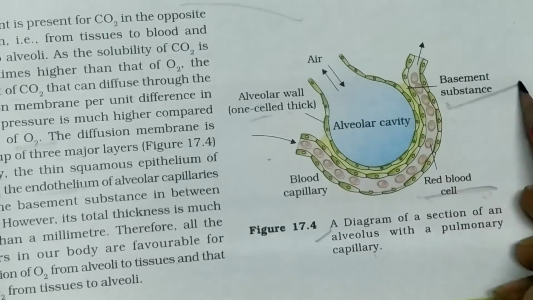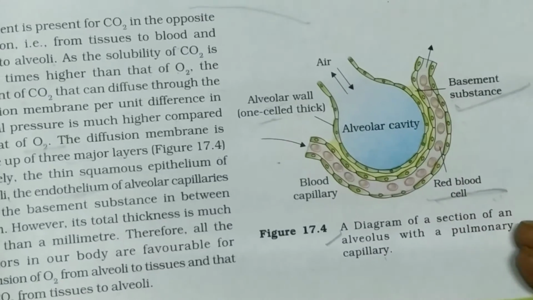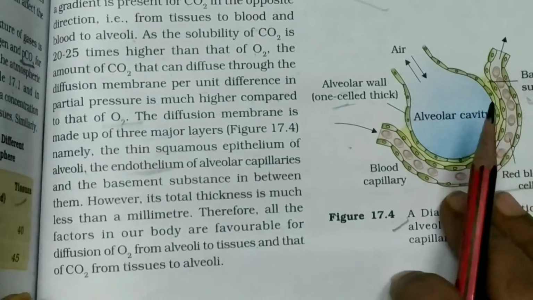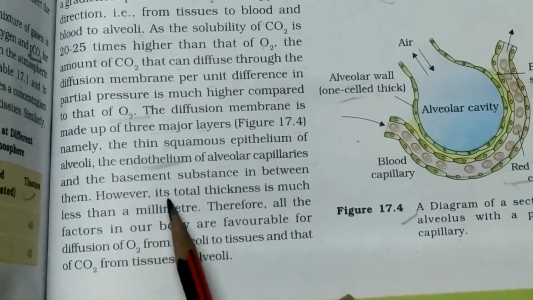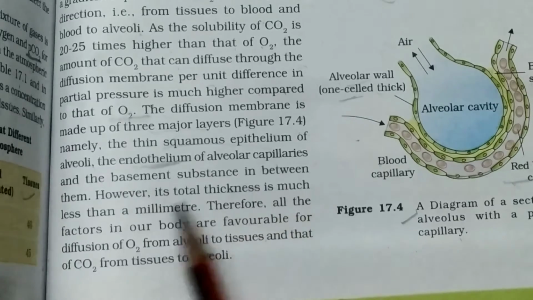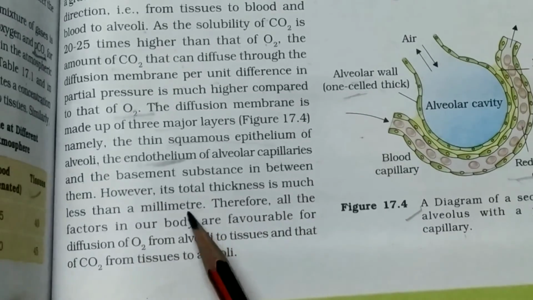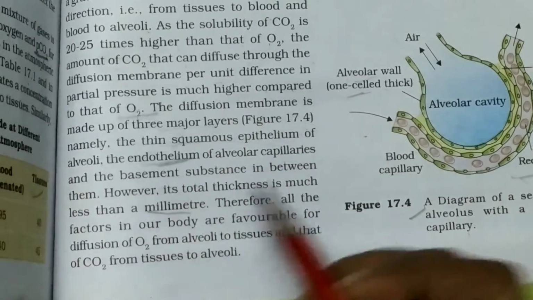However, the total thickness is much less than a millimeter.